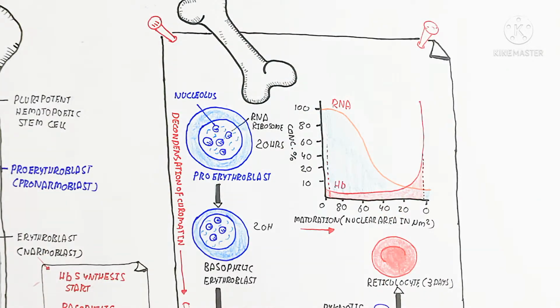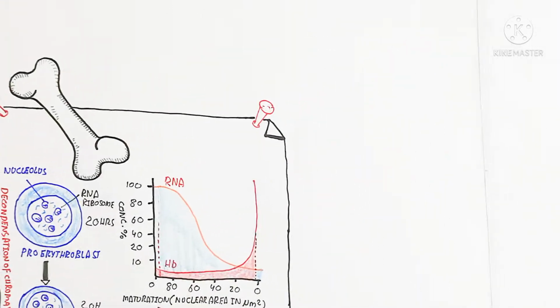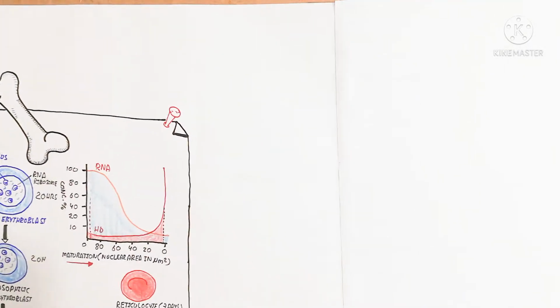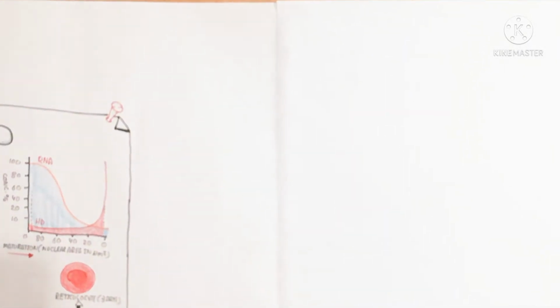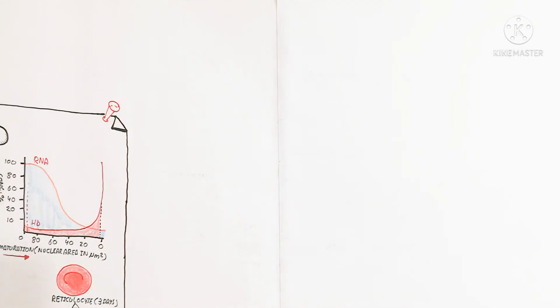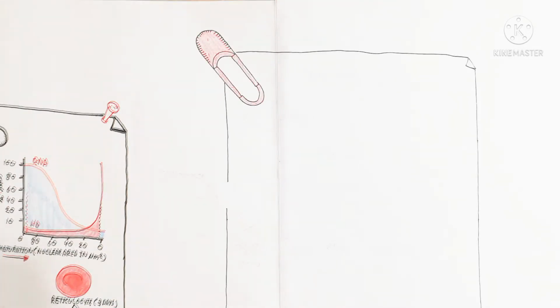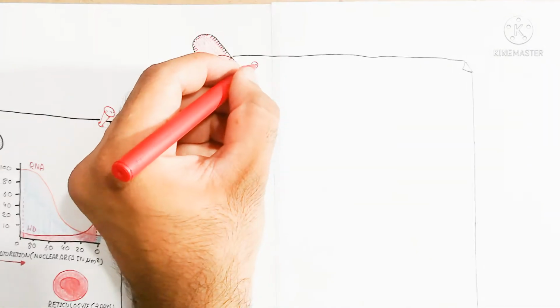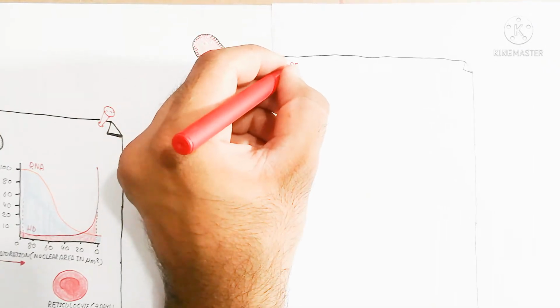So this RNA rapidly or drastically decreases on the basis of maturation. That means the RNA will decrease as maturation occurs, which means the size will decrease and hemoglobin will increase. So remember that.